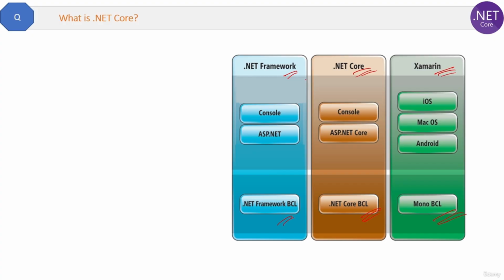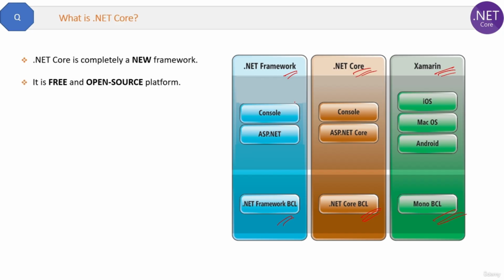Okay, from outside as a coder, you might think that base class libraries work in a very similar way for both .NET Framework and .NET Core. Yes, there are similarities, but still they are different for different frameworks. Okay. Now here are some final points about .NET Core. First, .NET Core is completely a new framework. Second, it's a free and open source cross-platform framework. Third, it is developed by Microsoft.